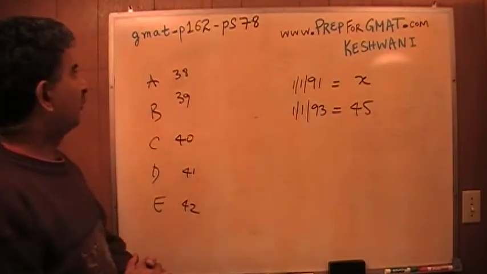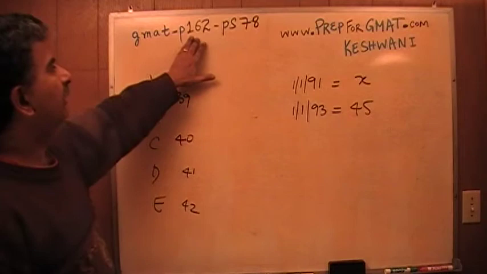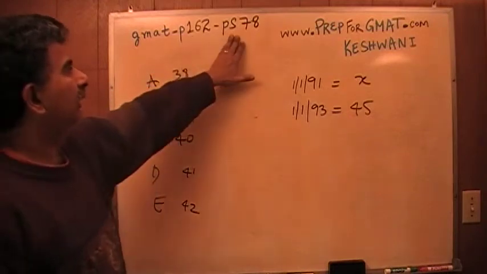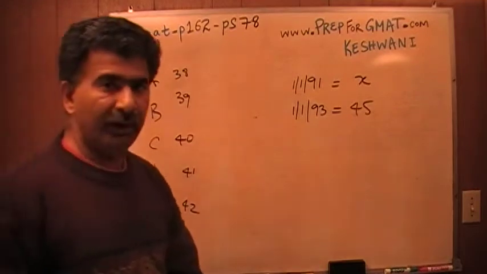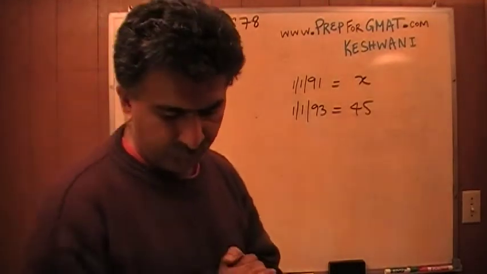The problem that I'm about to solve appears on page number 162. It's problem number 78. Problem solving 78. You have to have the book in front of you, otherwise you will not follow my work. So make sure you have it.